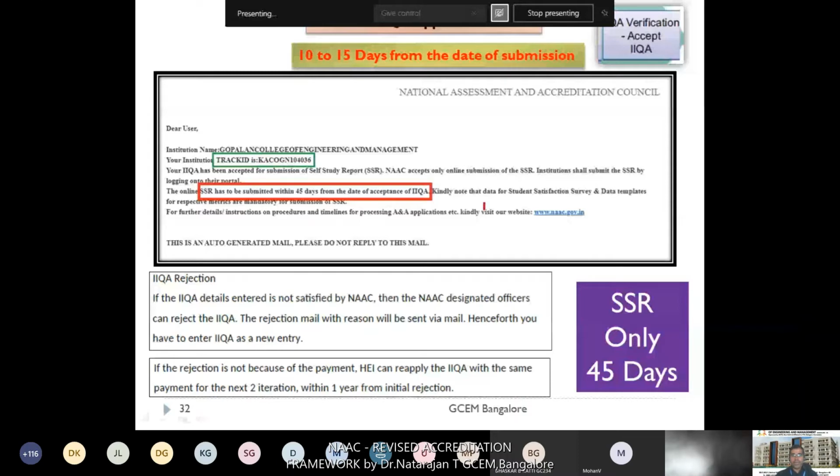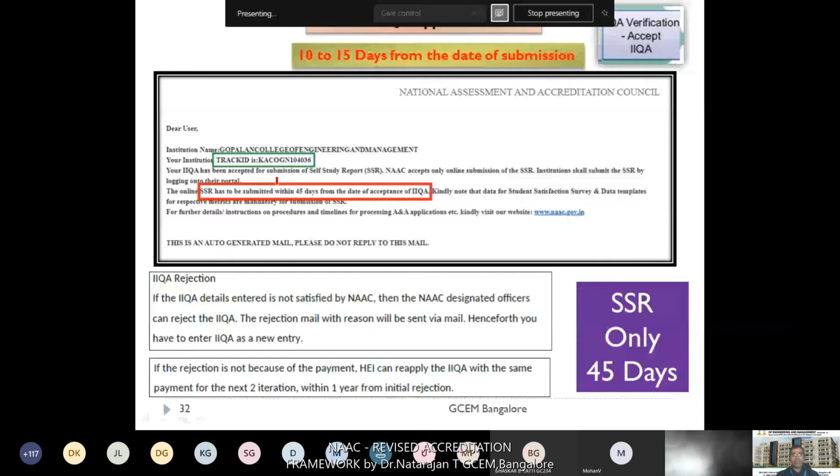One important thing I need to convey: yesterday also I mentioned that submission of IAQA is not a problem at all. You can submit at any time, no issue. After June, you may submit any time during the entire academic year. The problem is, once you submit, within 10 to 15 days you may receive the acceptance mail like this.